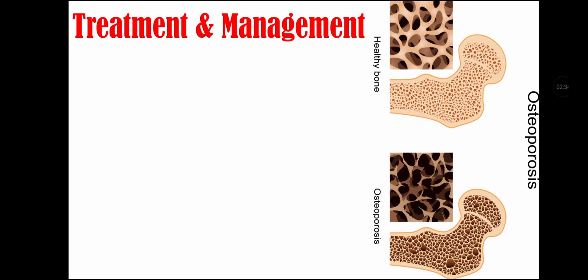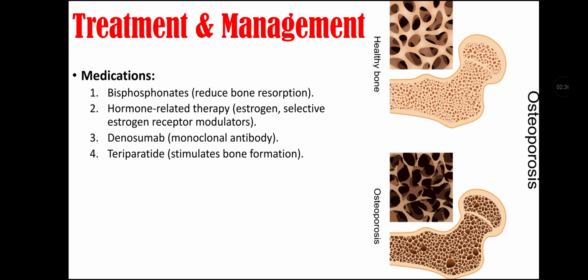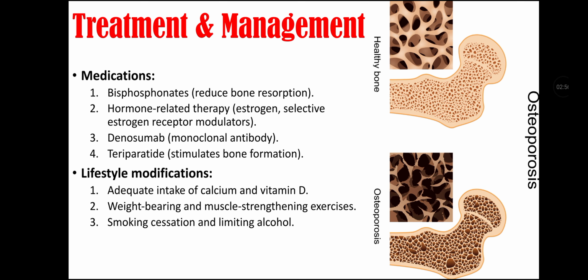Treatment and management of osteoporosis. First we can give medications. In medication we can give bisphosphonates that reduce bone resorption. We can give hormone related therapy like estrogen and selective estrogen receptor modulators. We can give denosumab, that is a monoclonal antibody, and teriparatide that stimulates bone formation.